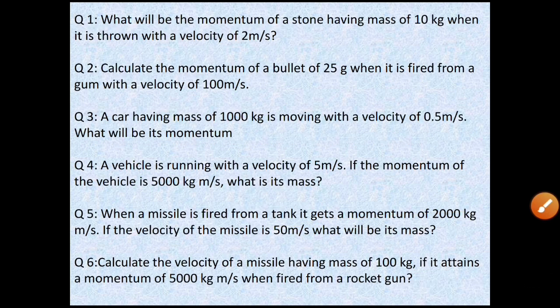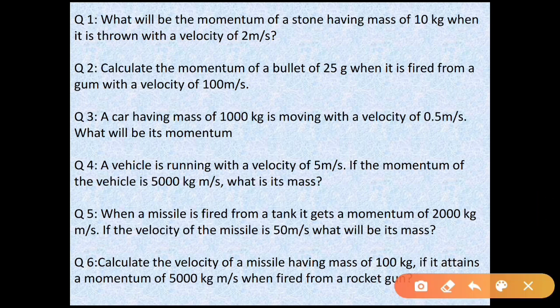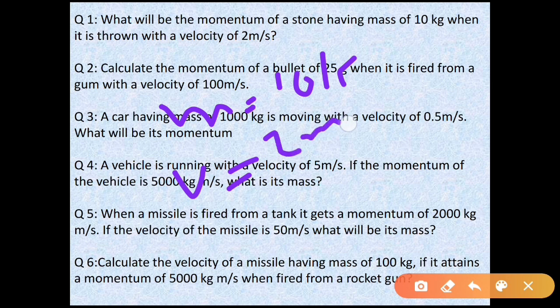Now let us try to solve some of the examples. In the first example, what will be the momentum of a stone having a mass of 10 kg when it is thrown with a velocity of 2 meter per second? So simple, we need to find the momentum. Mass is given, m is equal to 10 kg, and the velocity v is given, 2 meter per second.